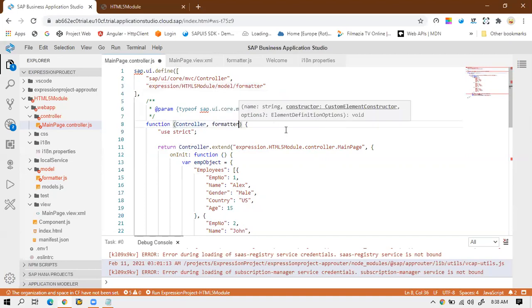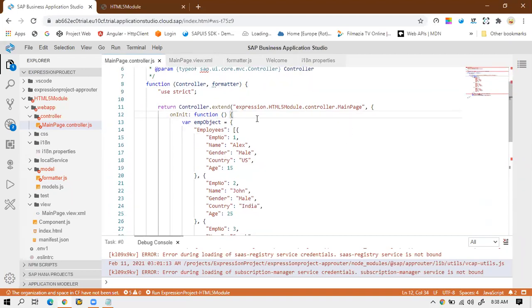Next, I have to make sure that I can use this formatter throughout this main page.